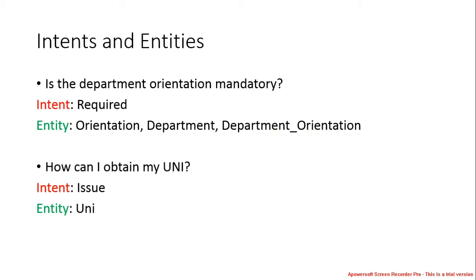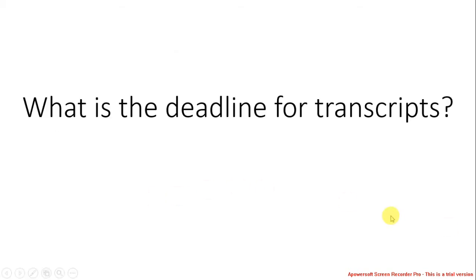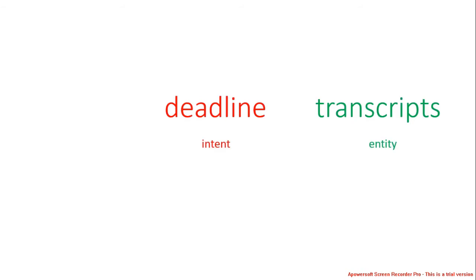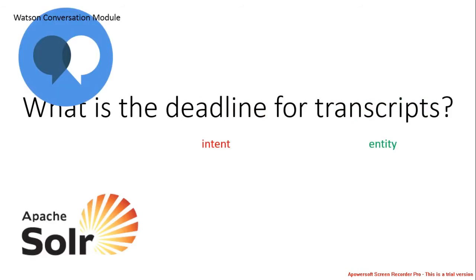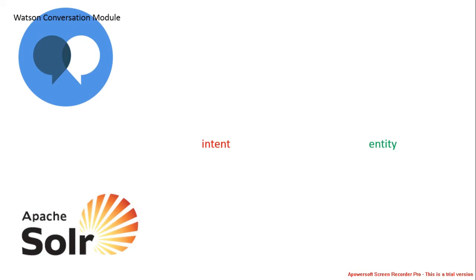Similarly, when a student wants to obtain his uni, in this question the intent is an issue because he's facing an issue to obtain his uni, and the entity is uni, which is the unique identification of the university. Now let's see for the question, what is the deadline for transcripts? Deadline is the intent and transcript is the entity. So the question is sent to Apache Solr, and the intent and entities are sent to the Watson conversation module.